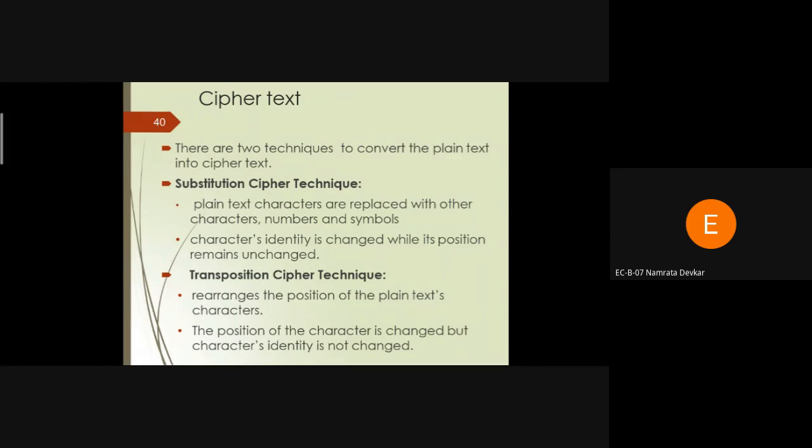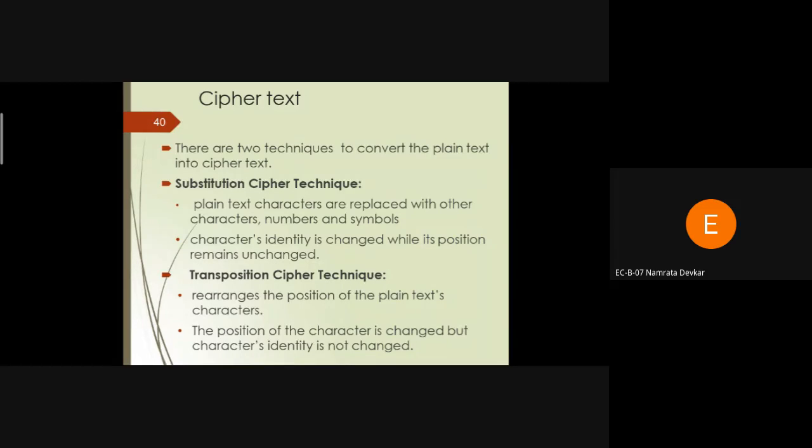We have to study the various algorithms in network security. To study the various algorithms, there are two basic techniques. How can we use that particular algorithm?